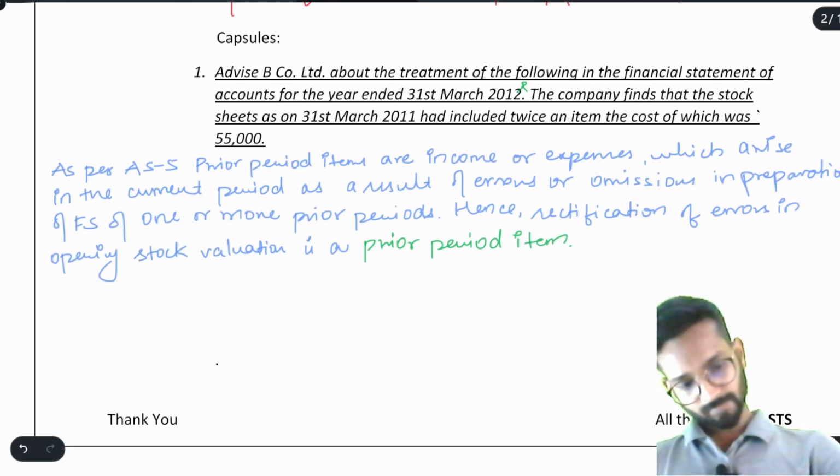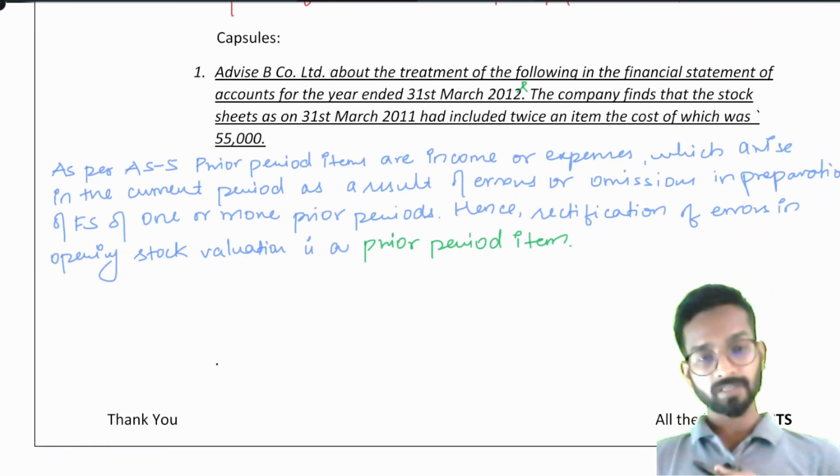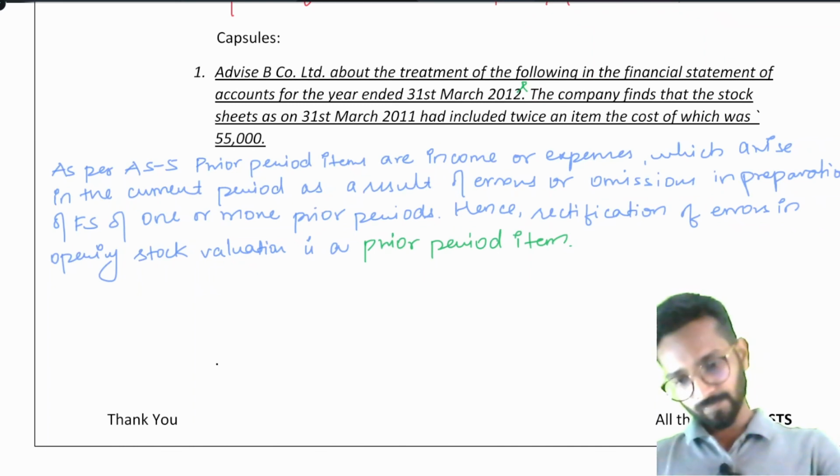Understood? Why prior period item? Because we did the error in the previous year, we did the error in the prior period. Now we are correcting it. The correction, the rectification we are doing, hence it is a prior period item.